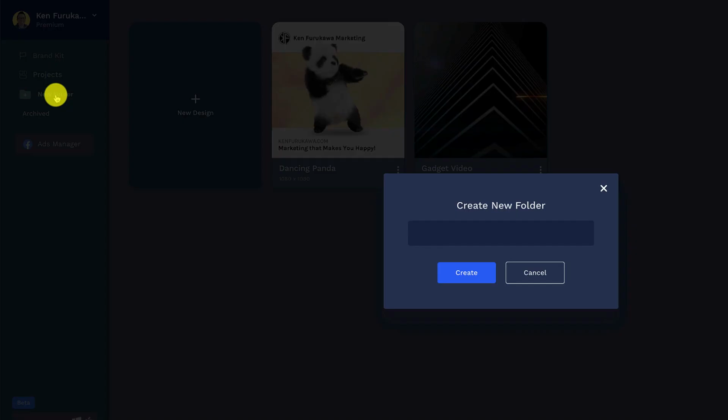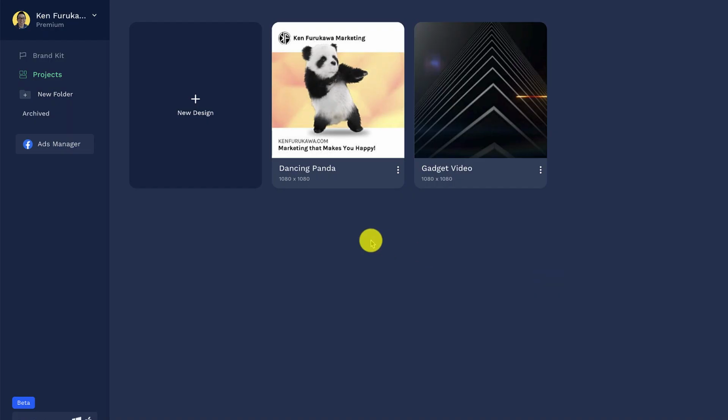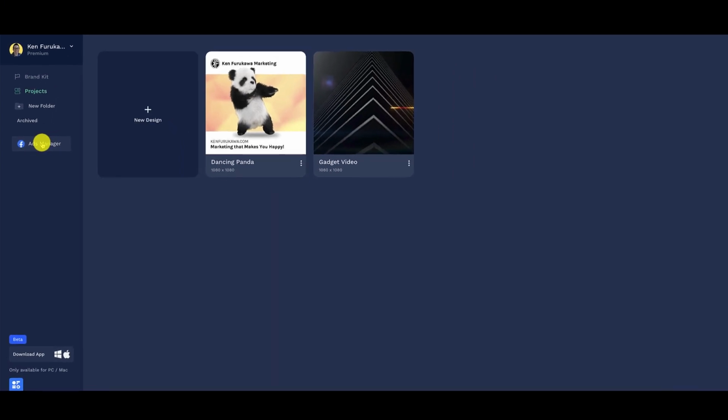And down over here, you can create folders. So you can create folders for specific projects if you have. Let's say maybe you have a client, you want to add different folders for that. It's just going to help keep you organized. And right here is what I love. They are a marketing partner of Facebook. So they are authorized to connect with Facebook. You can connect your Facebook ads manager. So if you run Facebook ads, whether it's for yourself or maybe you're going to be doing this as a freelancer, then you can connect your Facebook ads manager as well.